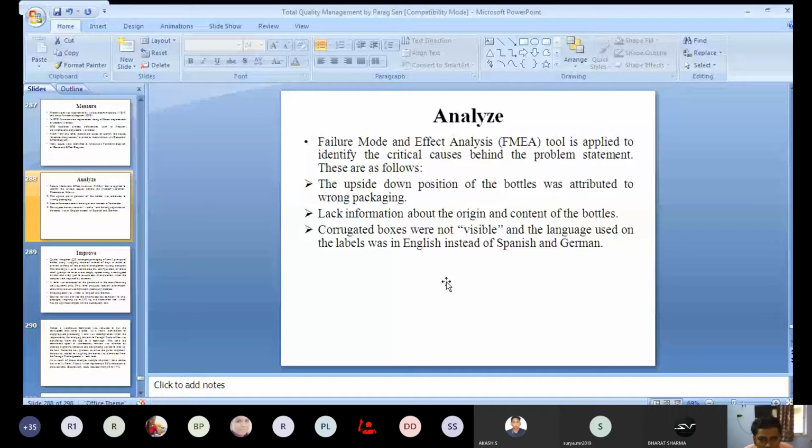Then the second is lack of information about the origin and content of the bottles. You know that the customs office is spending a lot of time. Why? Because the officers or the employees of the customs office have no idea about the origin of the contents of the bottle, so they need to check everything, what the contents of the bottle are, whether that is environment friendly or not.